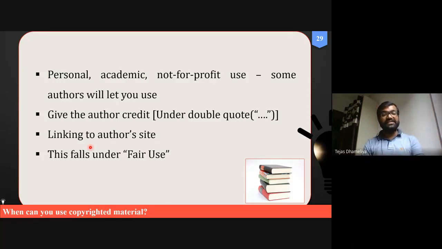And this is a kind of fair use. This is basically fair use, वाजबी उपयोग, that is not unfair. You can use it provided you cite the author. इसलिए either for personal, for academic or non-for-profit use, some authors will allow you.